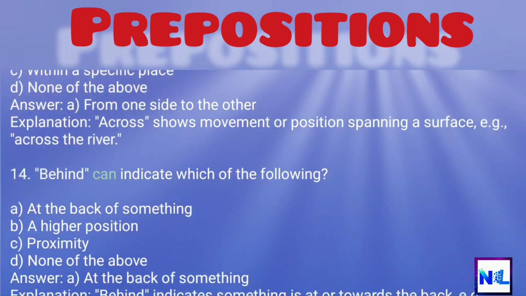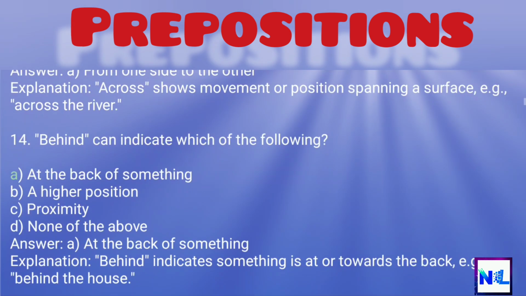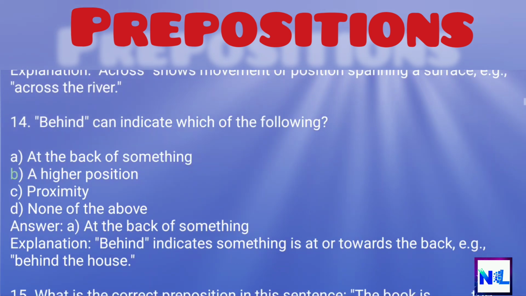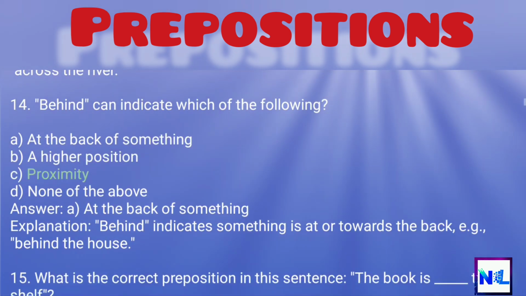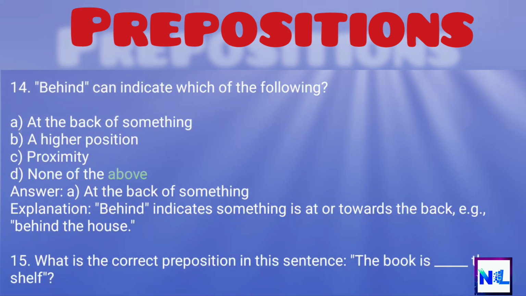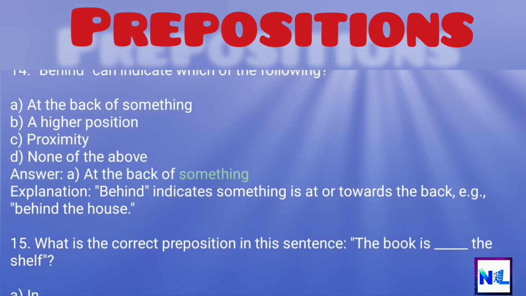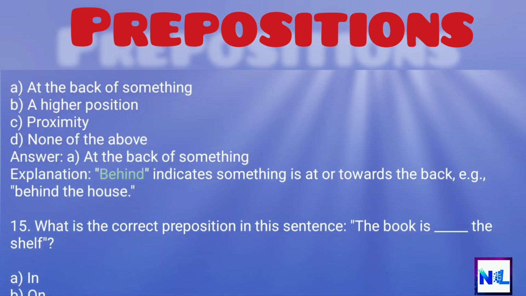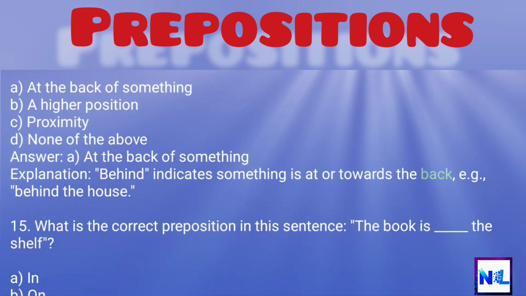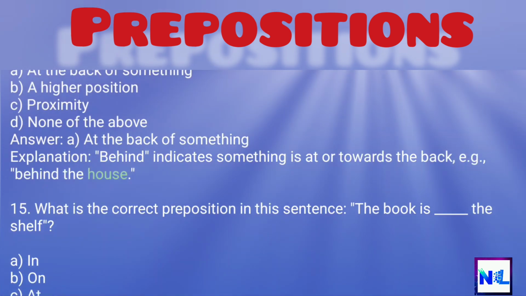14. Behind can indicate which of the following? A. At the back of something. B. A higher position. C. Proximity. D. None of the above. Answer. A. At the back of something. Explanation. Behind indicates something is at or towards the back, e.g., behind the house.